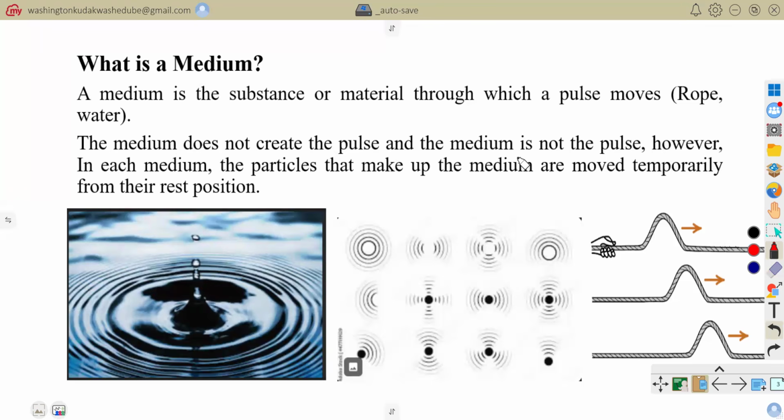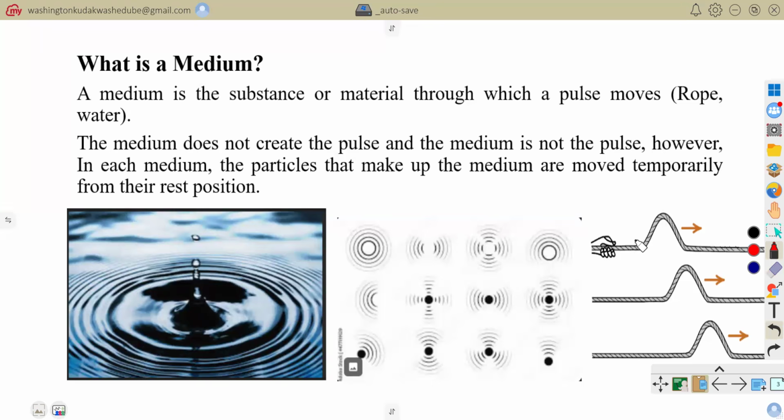However, in each medium, the particles that make up the medium are temporarily moved from their rest position. That is why you would see some ripples on your water. You would see that the water particles have been moved due to the vibrations. And also here, the rope has been moved up and down due to that disturbance.